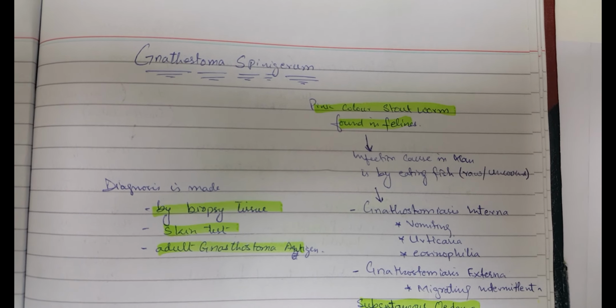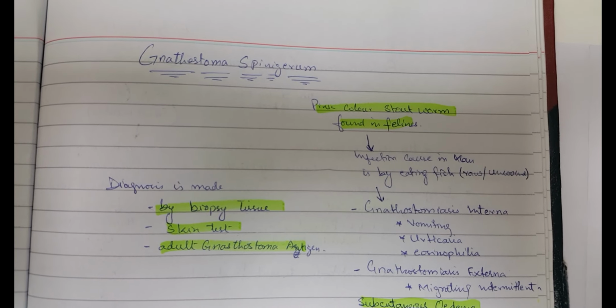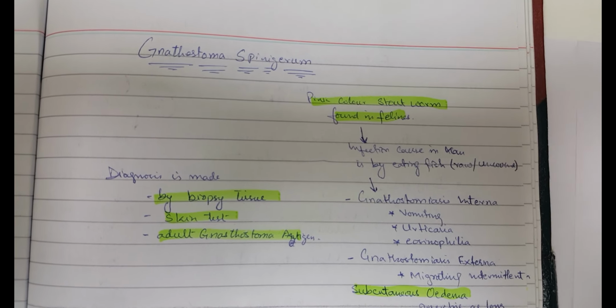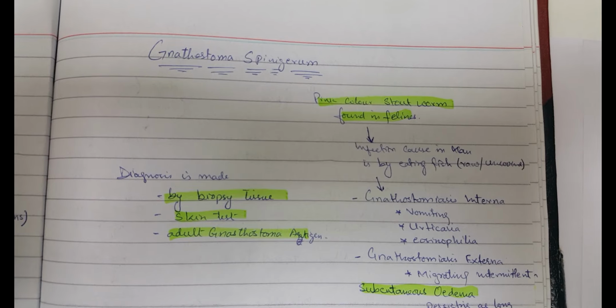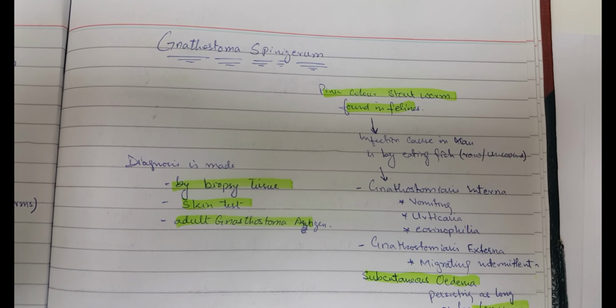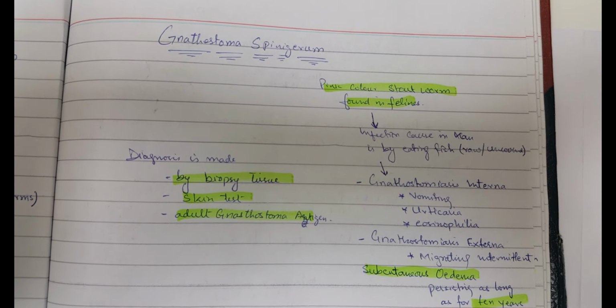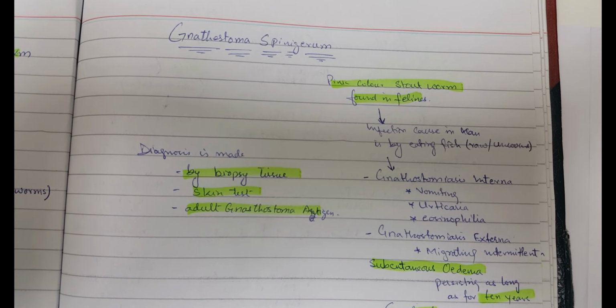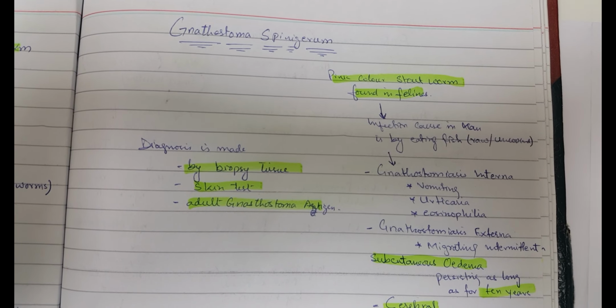Gnathostoma spinigerum is a pink colored stout worm found in felines. Infection in man is caused by eating raw, uncooked fish. Gnathostomiasis interna has symptoms of vomiting, urticaria, and eosinophilia.